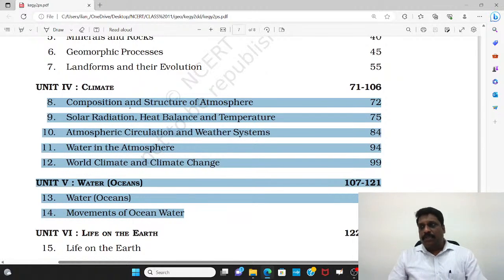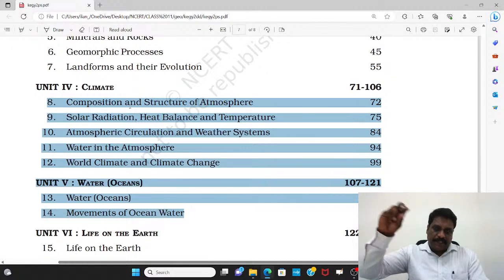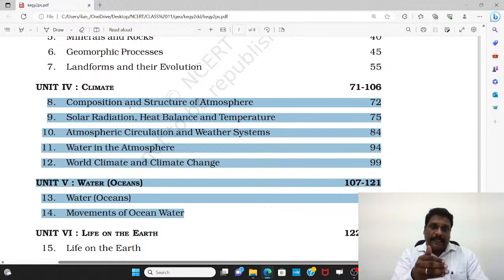So climatology and oceanography. Maybe NCERT does not use the word climatology. It uses only the word climate. Okay. So this climate and water, that is oceans, are very, very important. Of course, I'll also show you some specific statements. Even in 2023, this year they have asked questions, and some of these statements I can directly interpret with the statements that are given in NCERT. Okay, right.